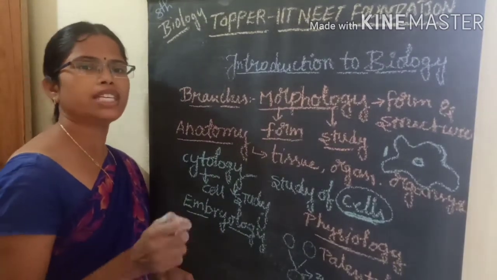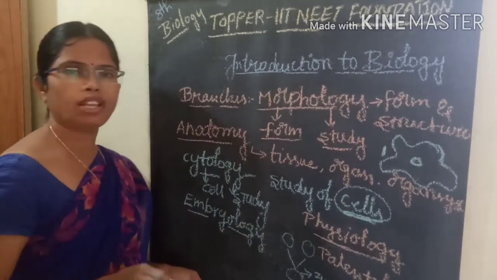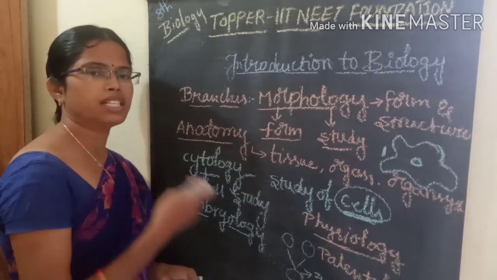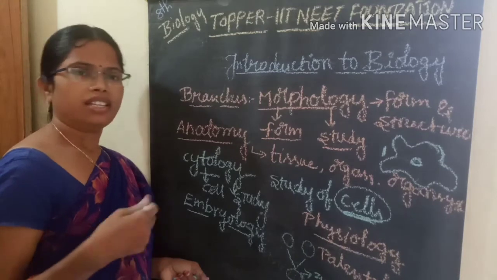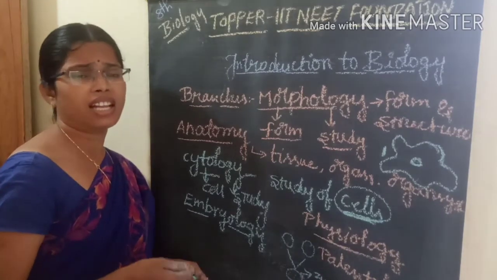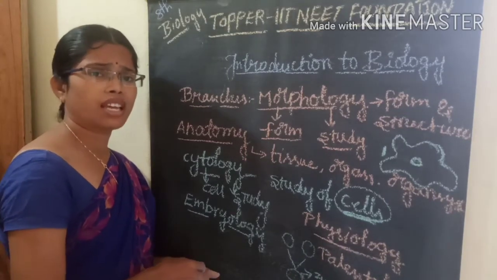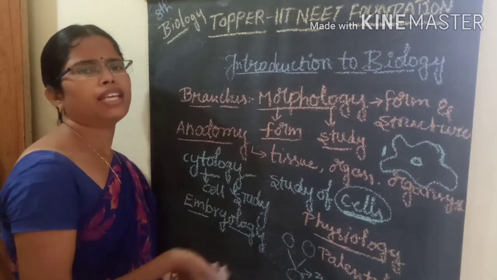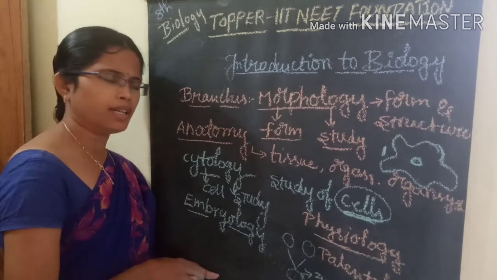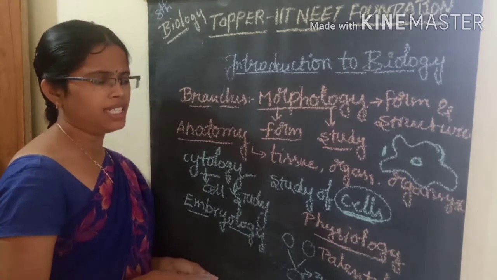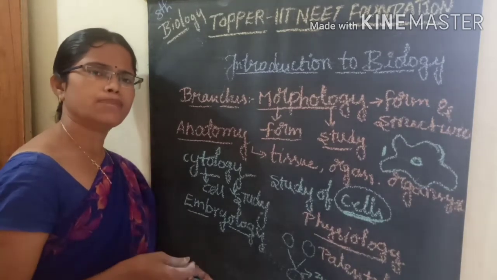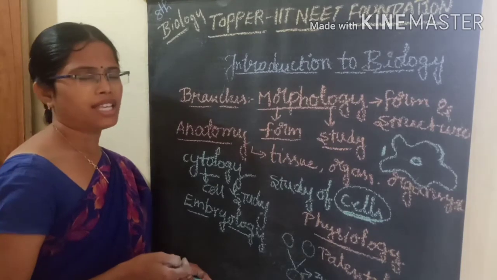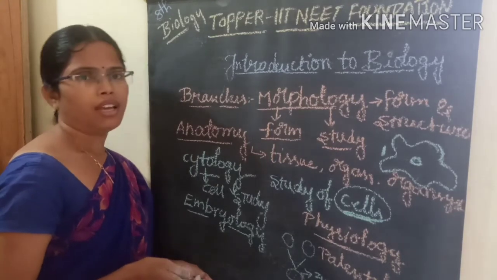By using these fossils, we can also tell how old that fossil is, whether 3 years, 4 years, 5 years, 50 years, or 100 years. The fossil's age can also be described using paleontology. Paleontology is mainly divided into two types: paleobotany and paleozoology.